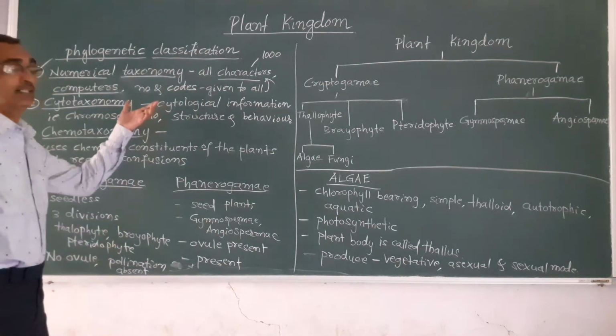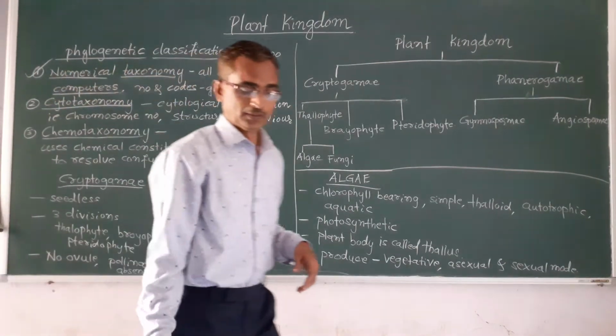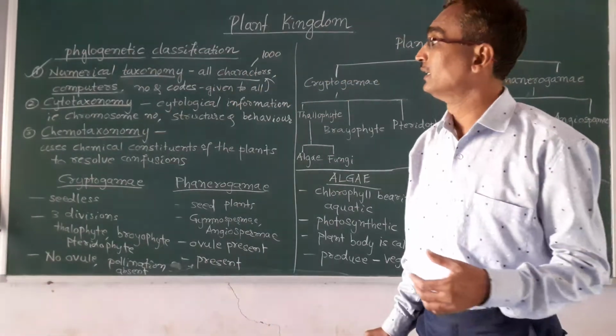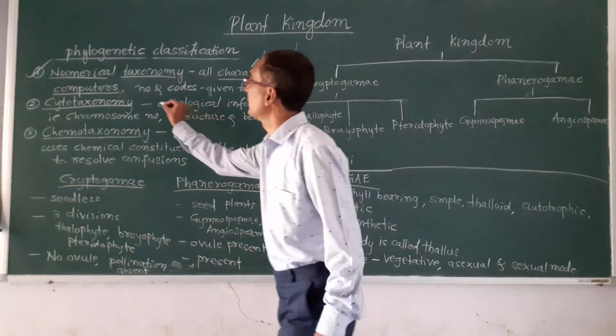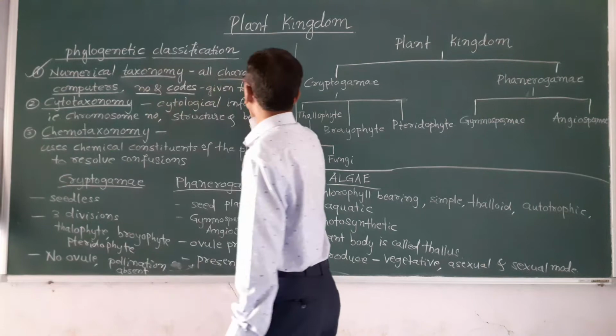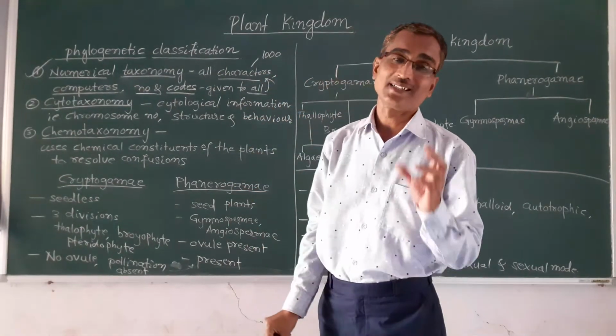So that the data is collected, and numbers and codes are given to all the plants, all the characters here.